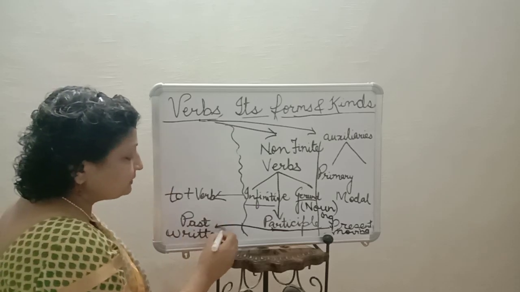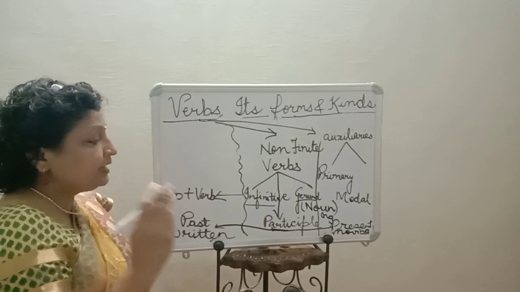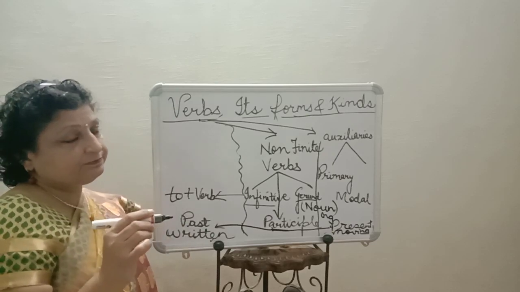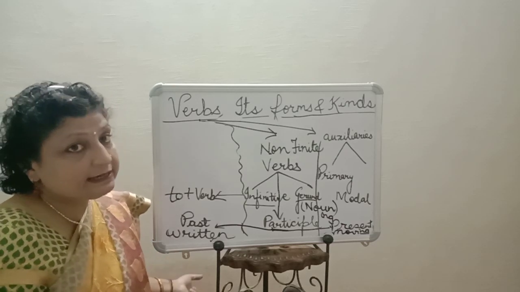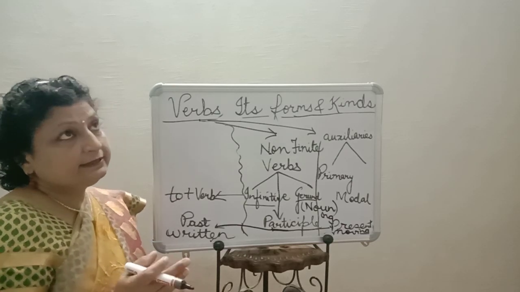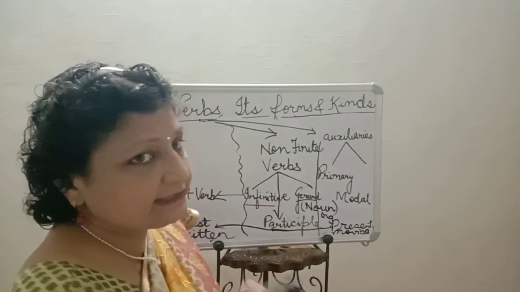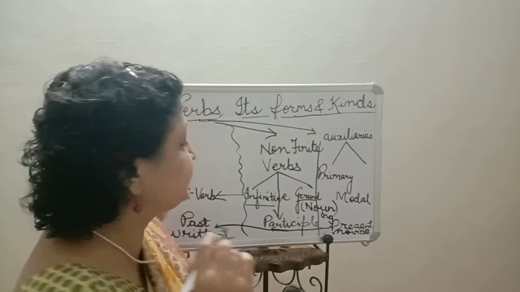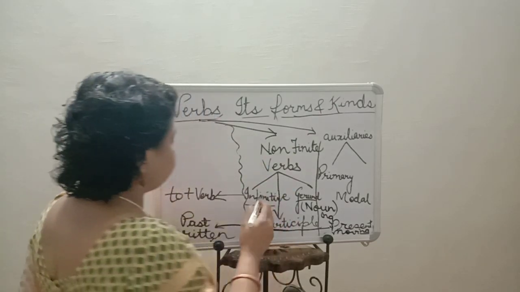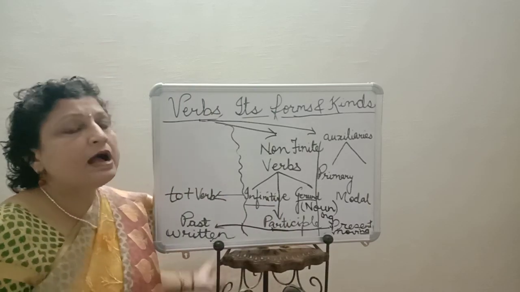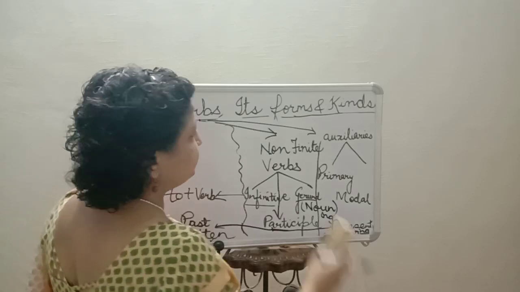If the third form of the verb is used and it is doing the work of adjective, like a broken toy, a moving toy, a dancing girl, the broken toy. So all these are used as adjectives, although they are verbs. So they are participle forms, and infinitive is to plus verb. I have to write, I have to go. So these non-finite verbs are also clear to you, I think.